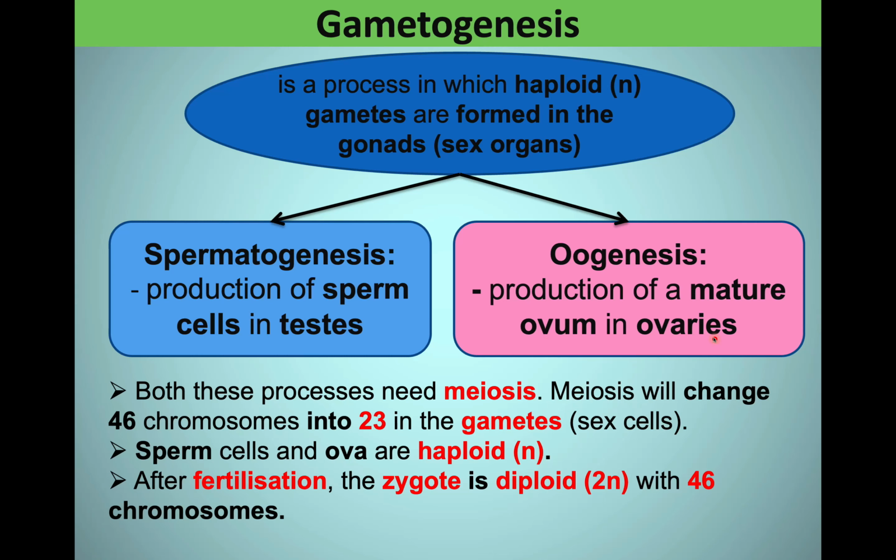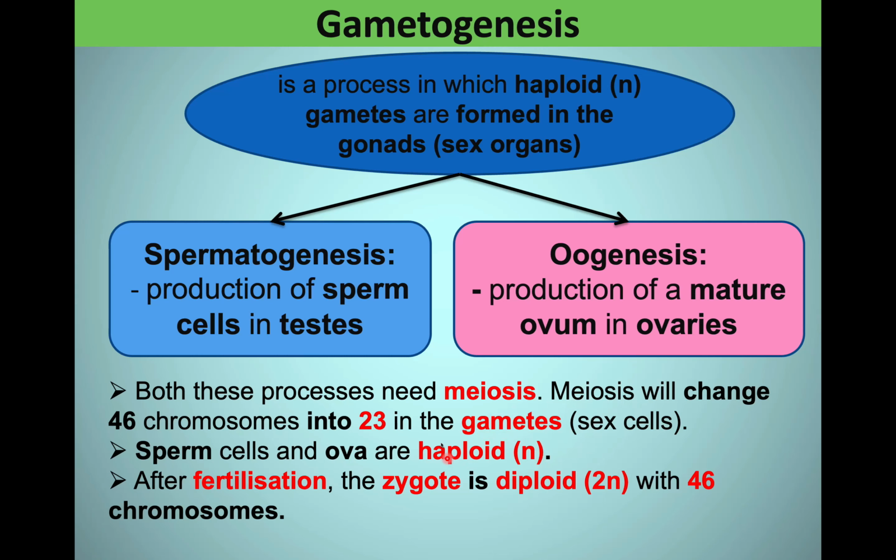Now, we must remember, children, that both these processes, both spermatogenesis and oogenesis, need meiosis in order to take place. Why? Because remember, meiosis leads to the formation of gametes or sex cells. Meiosis must take place in order to change the 46 chromosomes into 23 in the gametes or the sex cells.